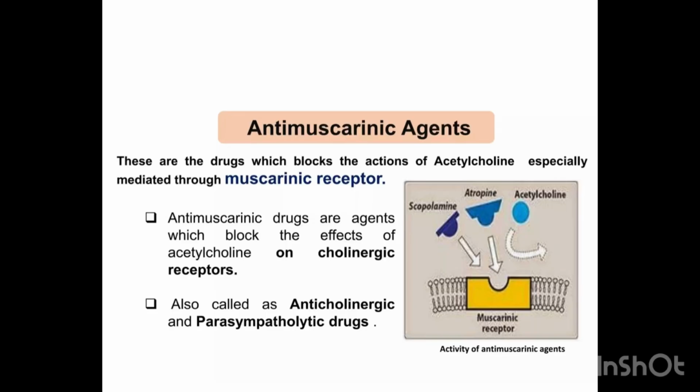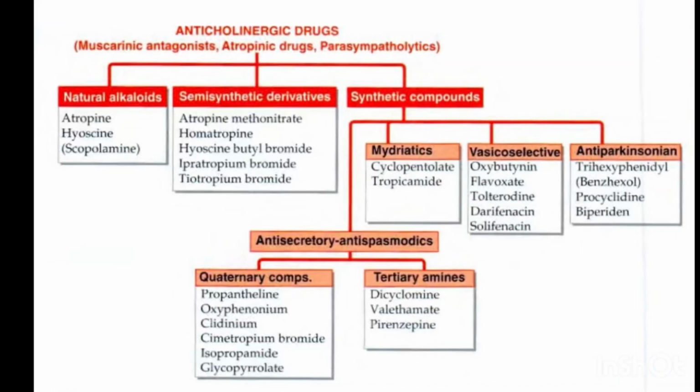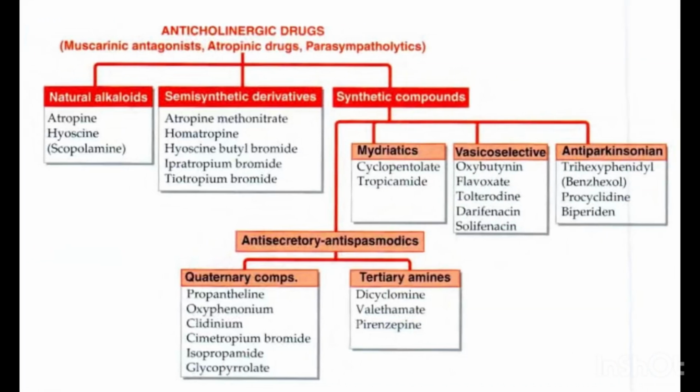So what is the classification of the antimuscarinic agent? The antimuscarinic can be divided into the natural alkaloids, synthetic and semisynthetic derivatives. Don't forget. We'll be talking first about the natural alkaloids. Under the natural alkaloids, we have atropine, and we have scopolamine. Atropine and scopolamine. Don't forget it.